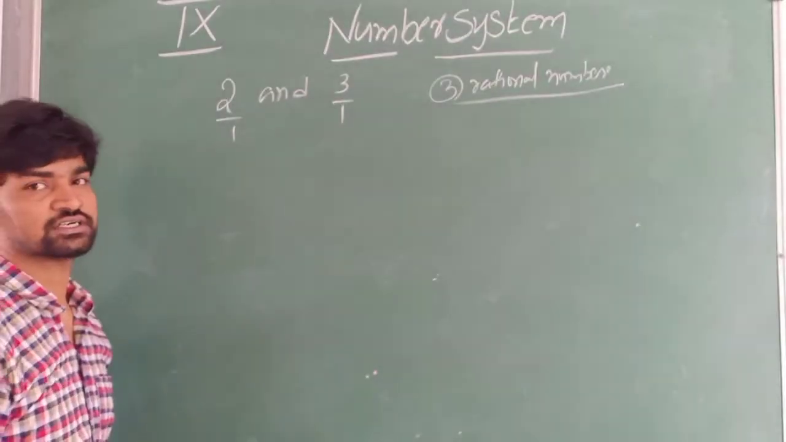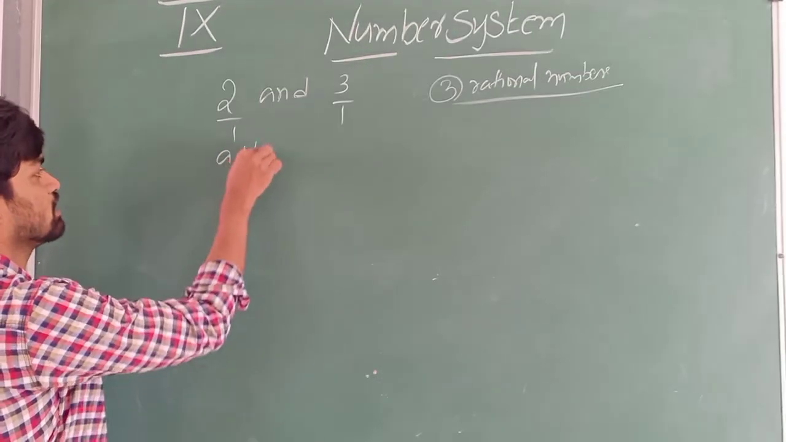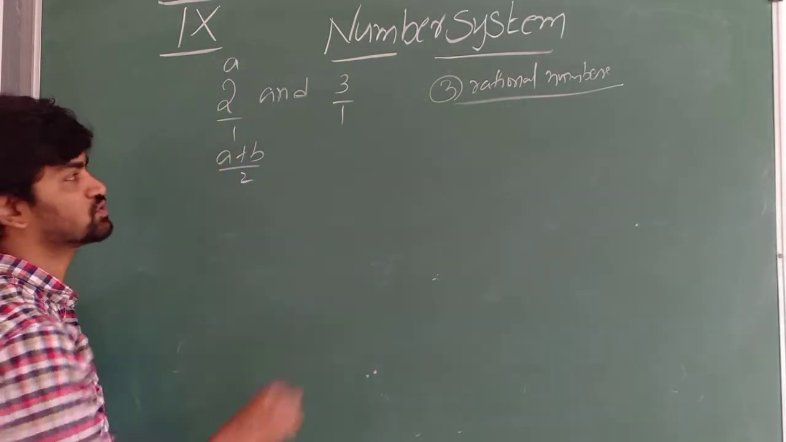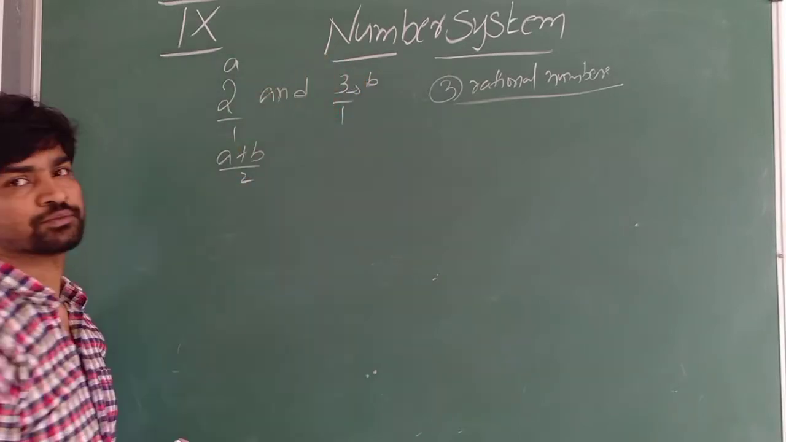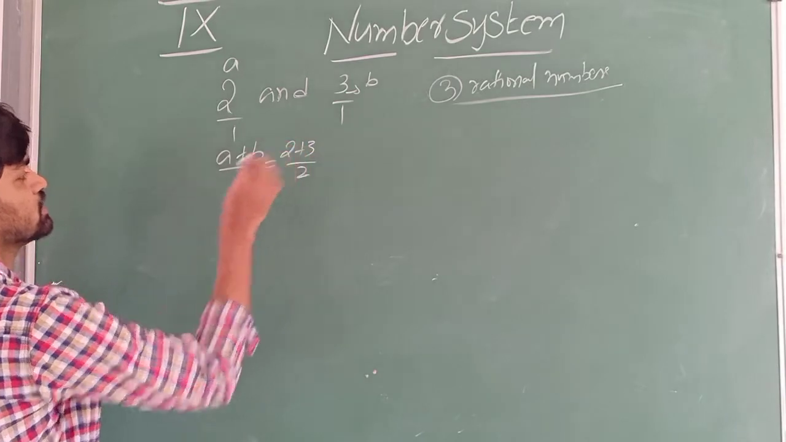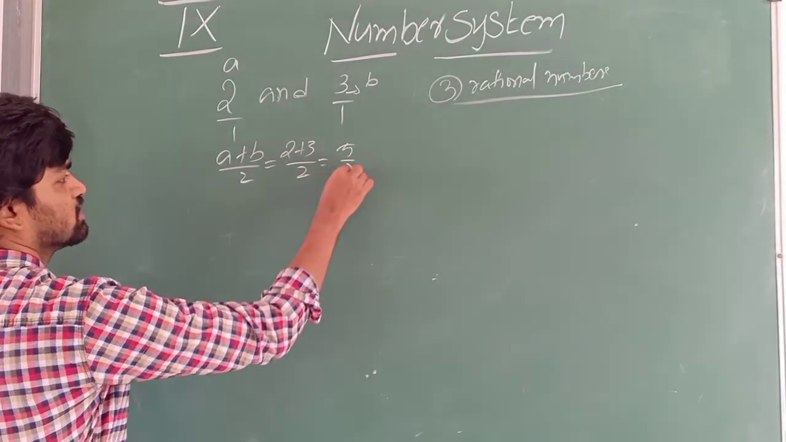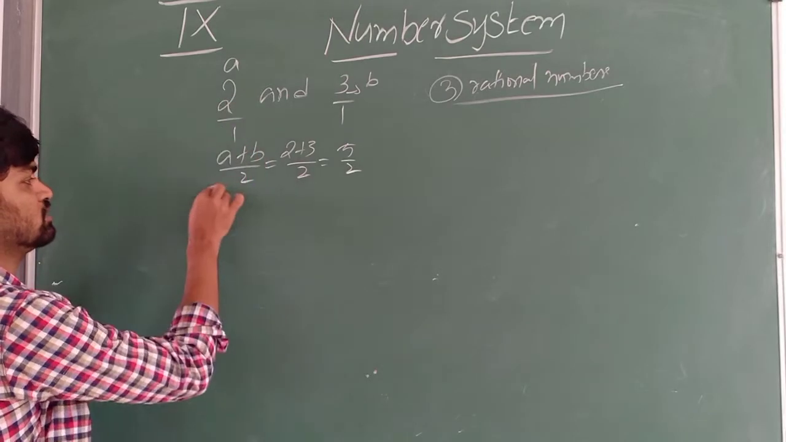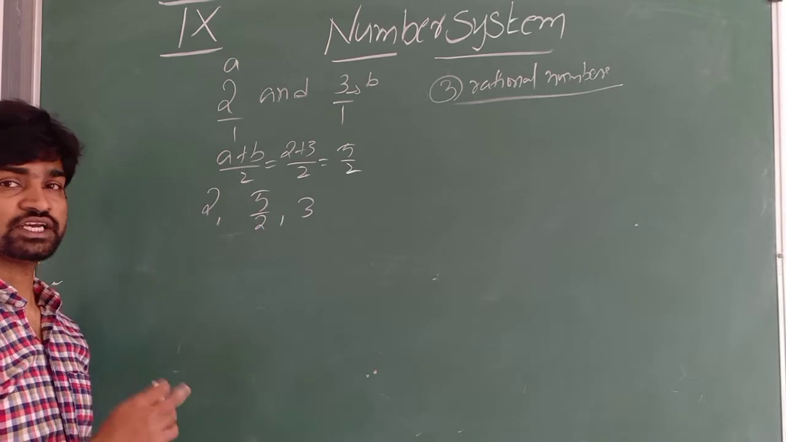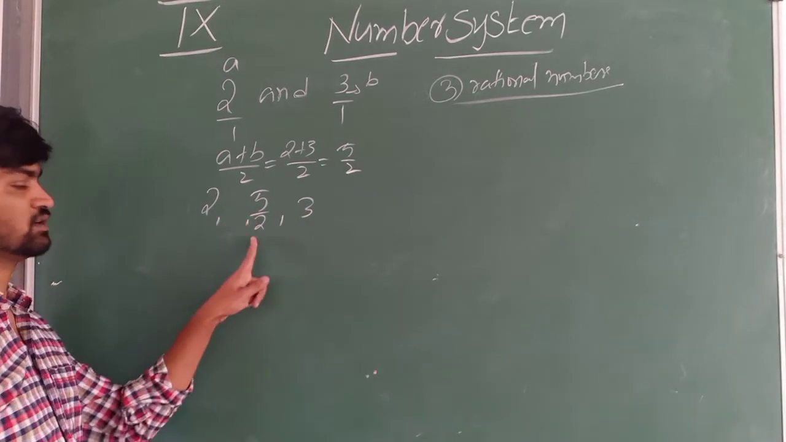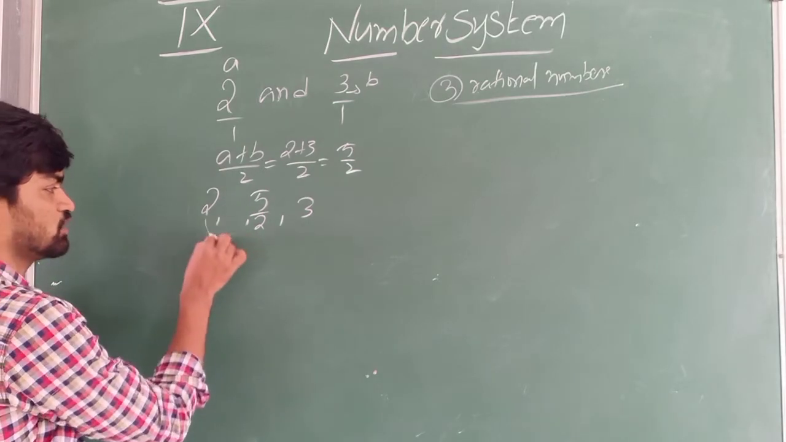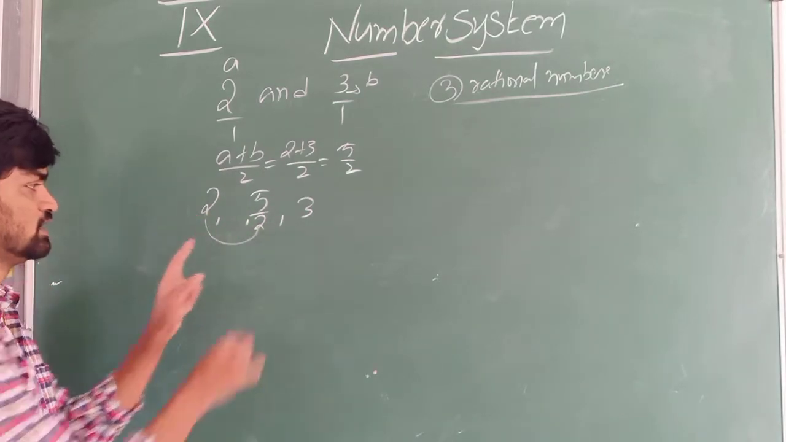First method, you can use the formula (a plus b) by 2. Here a is 2 and b is 3. So if you use (a plus b) by 2, you will get (2 plus 3) by 2, which is 5 by 2. Then you can write 2, 5 by 2, 3. Here I got only one, so I still need another 2. To get those 2, again we have to apply the (a plus b) by 2 formula here and here also.